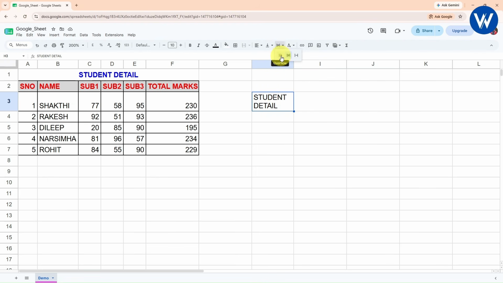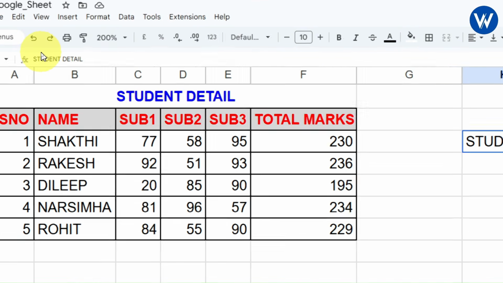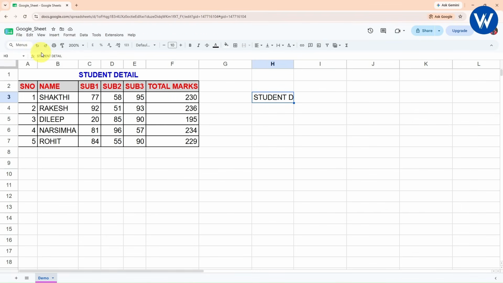In the same way, if you want overflow, you can take it as overflow. If you want clip, you can select it like this. So basically now it will not be visible. If you click only in the formula bar, you will be able to see the complete student detail text.